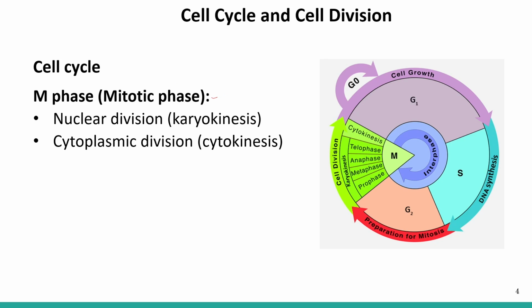Now let's talk about the M phase or the mitotic phase. Mitotic phase is further divided into two phases. First is the karyokinesis, and in karyokinesis what happens? There is division of the nucleus. And after karyokinesis we have cytokinesis. Cytokinesis is the division of the cytoplasm. And finally, two genetically equal cells are produced at the end of mitosis.